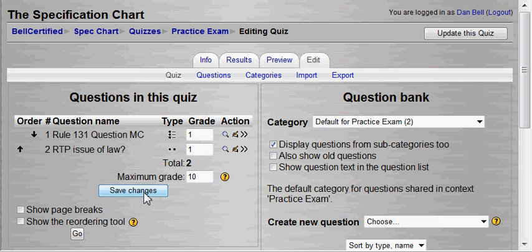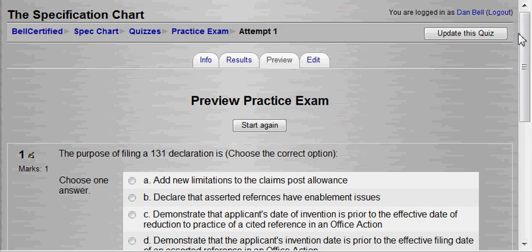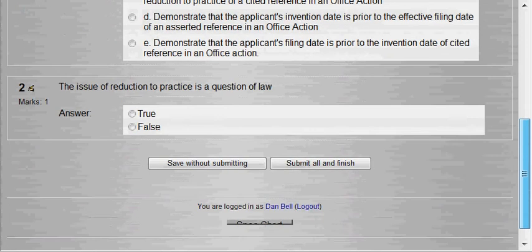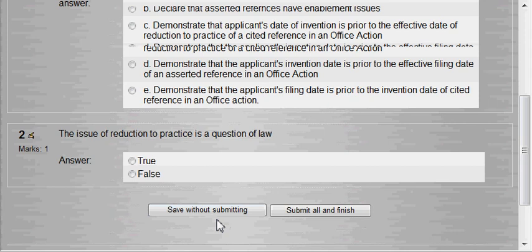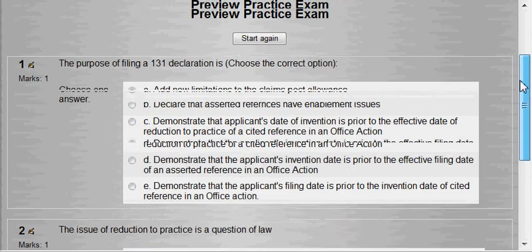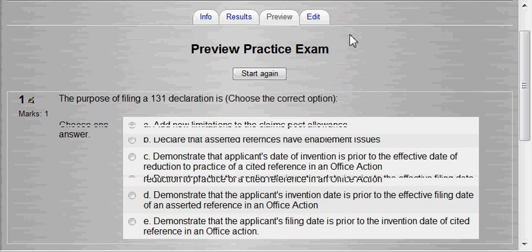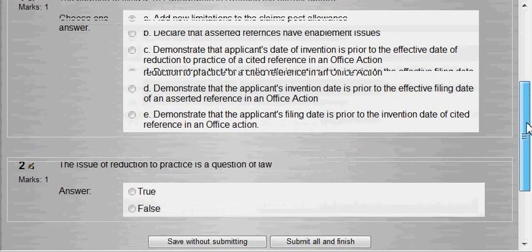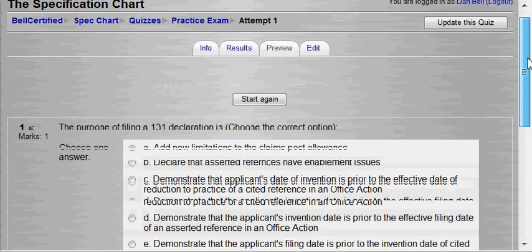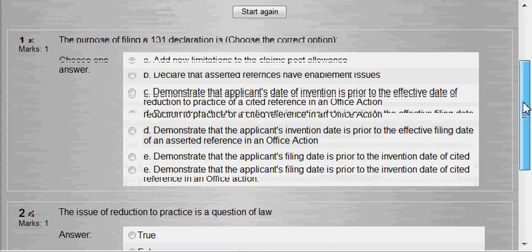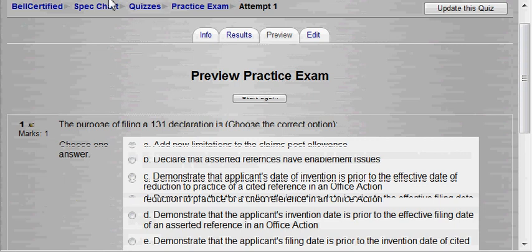So I'm going to save our changes. And then we'll go over here as the teacher and we'll preview this exam, see how it looks. It's a 2-question exam. This is how the student will see it. They'll click it, and then when they submit their answer, they won't be able to see it. It'll just show that they finished the quiz, and then after the time period we set ends, it'll show what Danish put down for the answers. That's it. That's how you create a true-false or a multiple choice question.